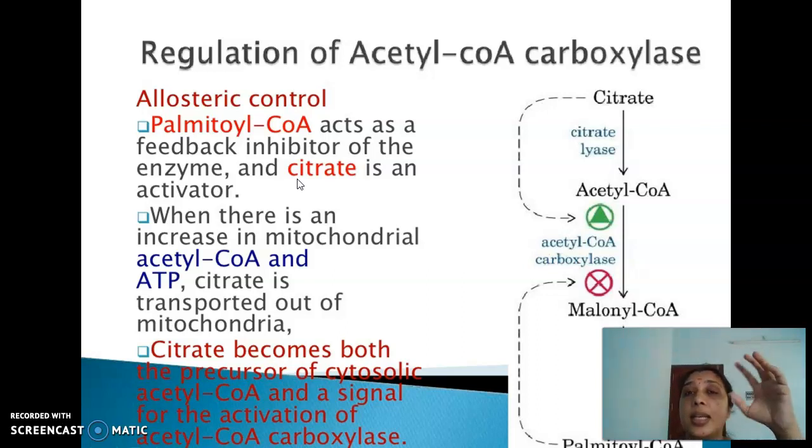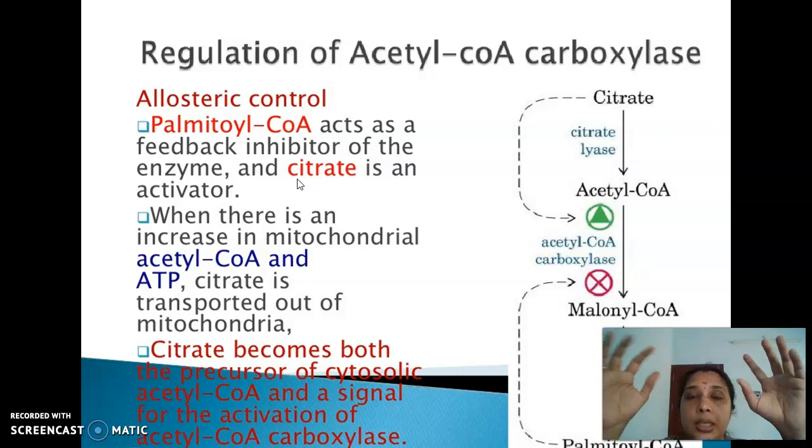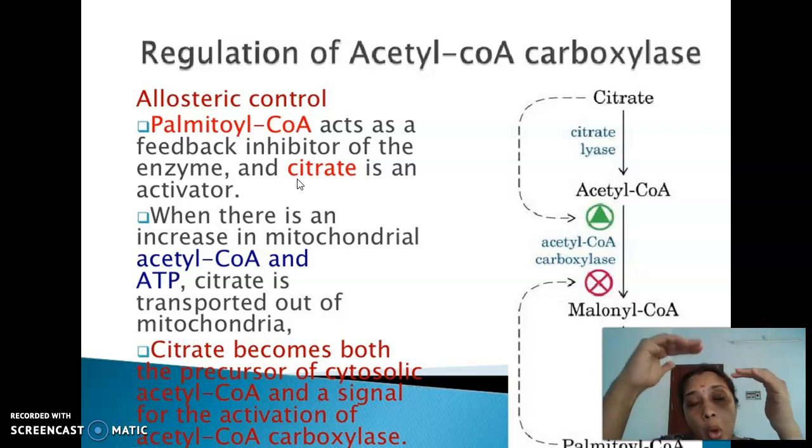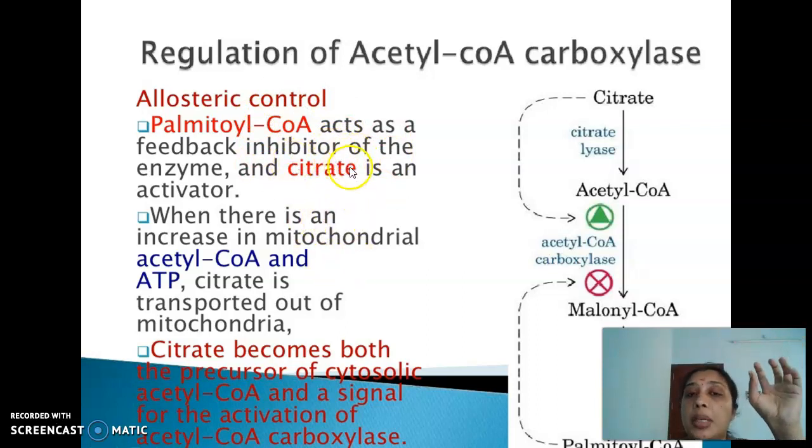If citrate is in excess, citrate can simply cross the inner mitochondrial membrane and enter the cytoplasm, and the pathway can be initiated. But what does glucagon do? Glucagon lowers the citrate level. So citrate is an activator, not the inhibitor. Citrate is the activator, but citrate is kept under strict regulation.